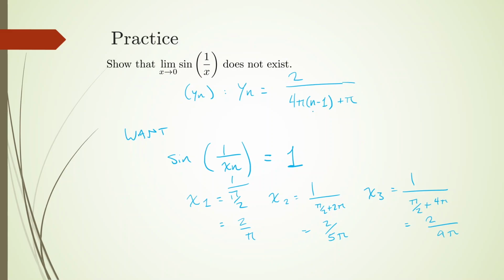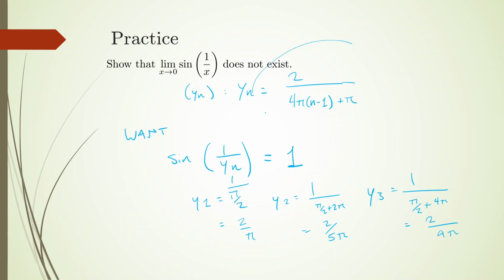So you can see how the first term would be 2 over pi, the second term would be 2 over 5 pi, and so on. And these x's should really be y's, we already defined x sub n.